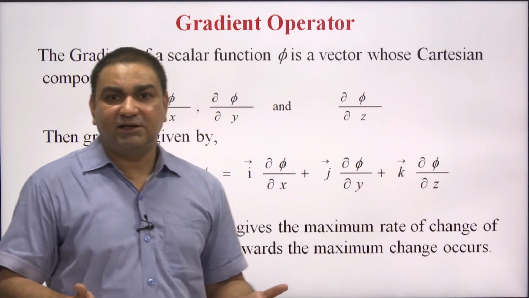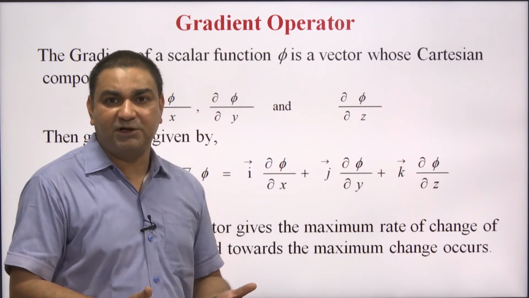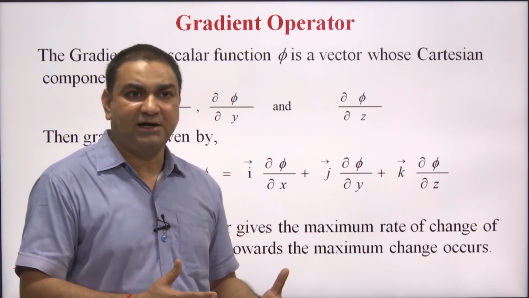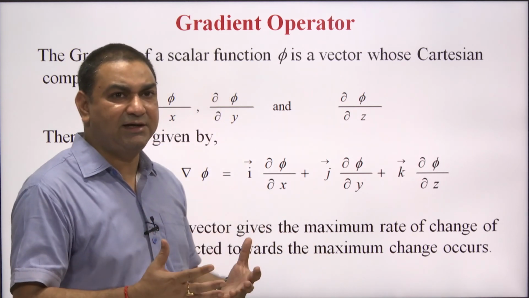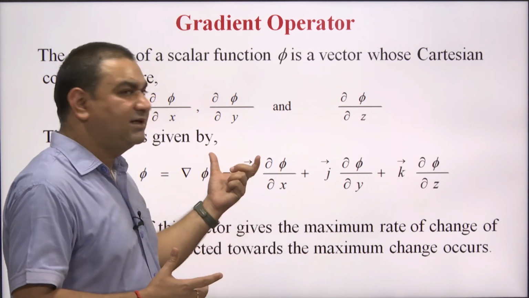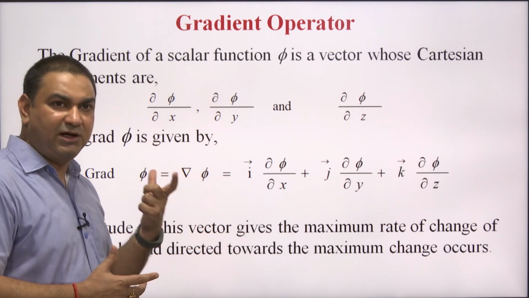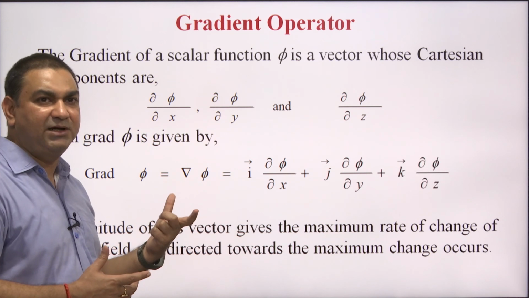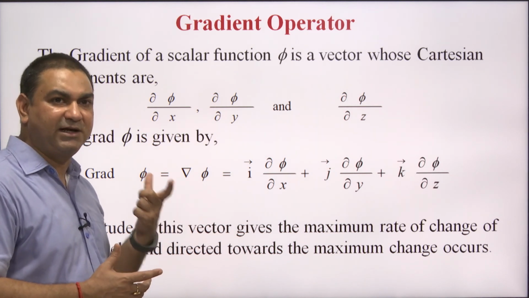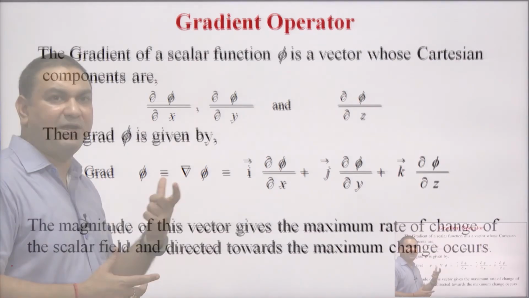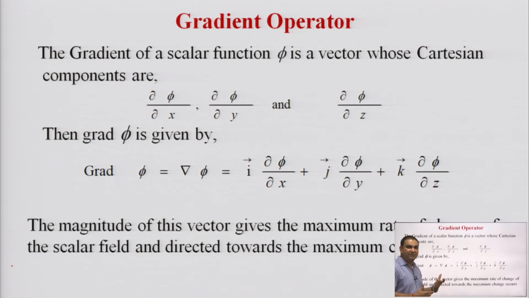This is the gradient operator, and the gradient operator is defined like this. For a scalar function phi, the del operator gives del phi by del x, del phi by del y, and del phi by del z, where phi is a scalar function, and the gradient of phi is defined as del phi, simply no dot, no cross, simply grad phi.